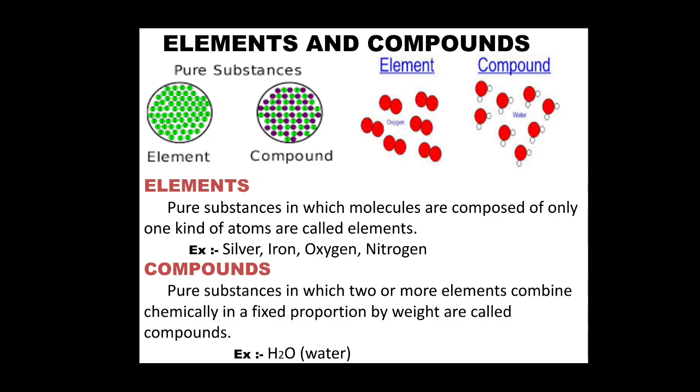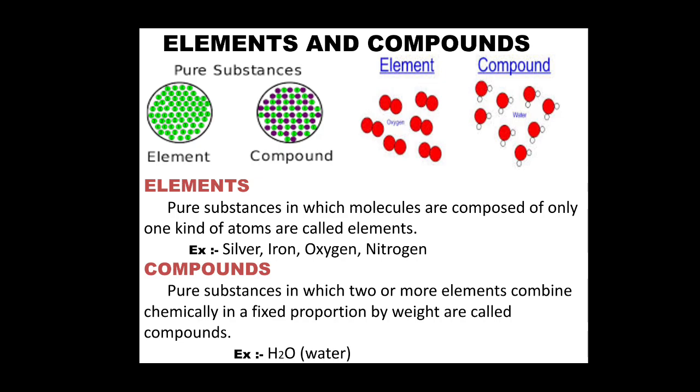So, we say that the oxygen element is O2. That in detail we will study later on. Compound is what? Here the example given is water. Water, we already know that the formula is H2O. That means one oxygen atom is combined with two hydrogen atoms in a fixed ratio. That means a 2:1 ratio of hydrogen and oxygen, and that is how they form. So, for a compound, a minimum of 2 elements is required to form it, and they are in a fixed ratio.